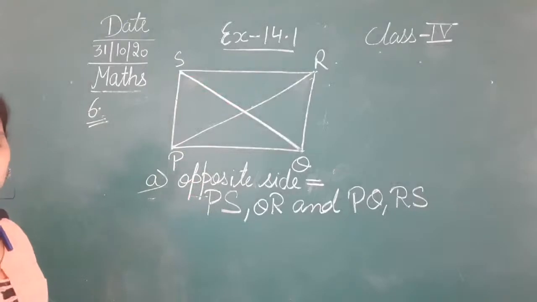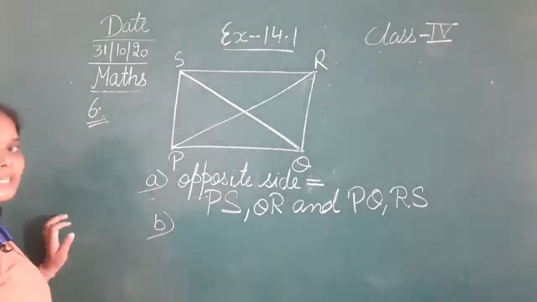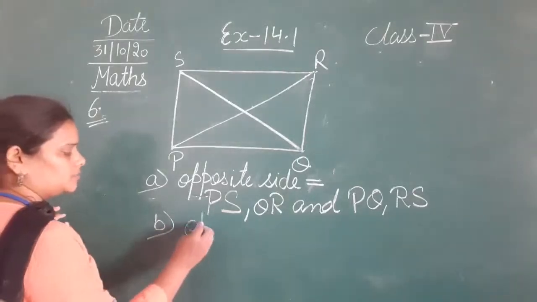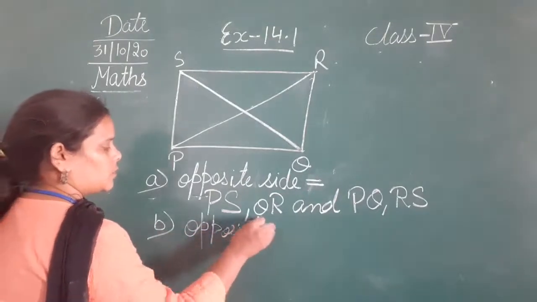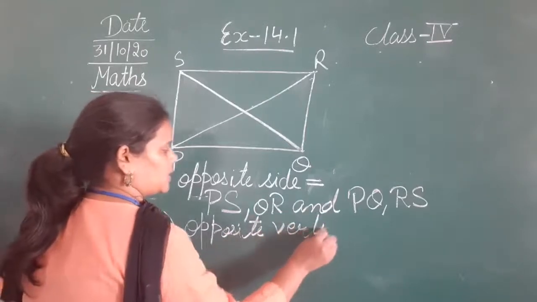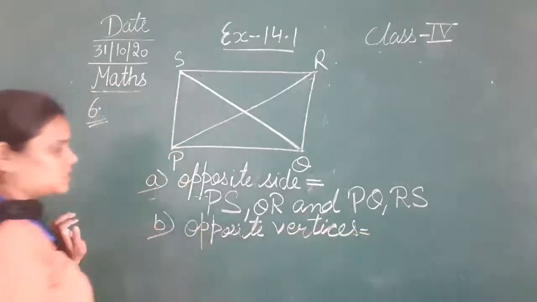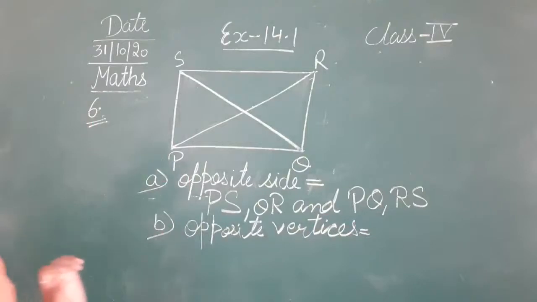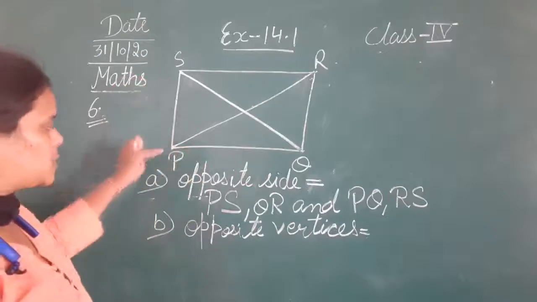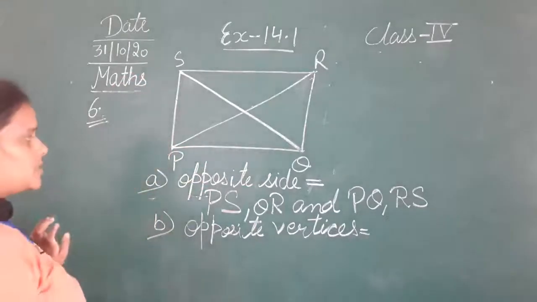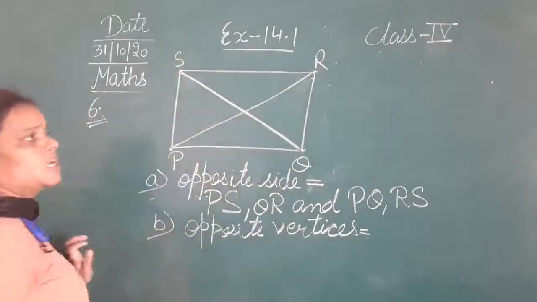Now the second question is opposite vertices. मैंने आपको कल साइड वर्टिसेस सब बताई थी. The next is the opposite vertices. Opposite vertices. Vertices are the points where the two lines meet. जहां पे दो लाइन जैसे कि PQ और SP जहां पे मिलती हैं. So these are the vertices. The point at which the two lines meet, they are known as the vertices of the triangle.